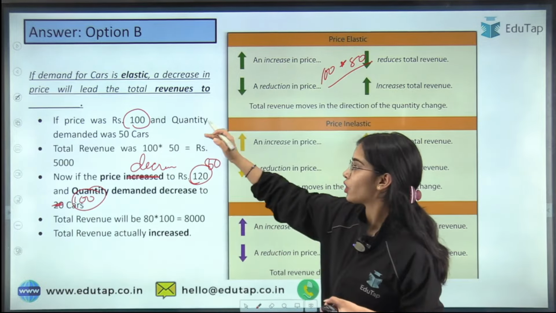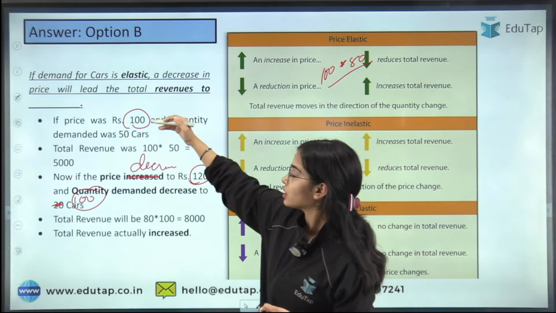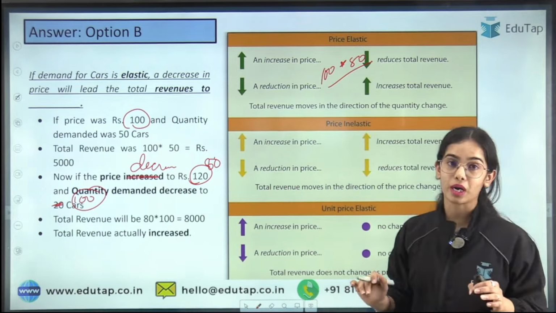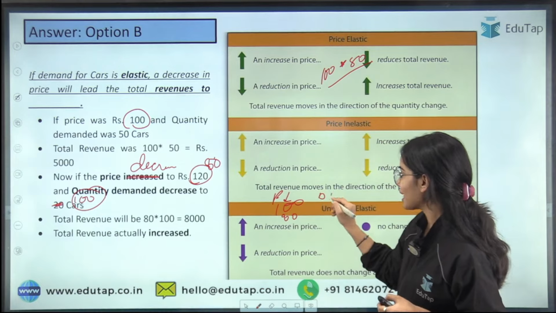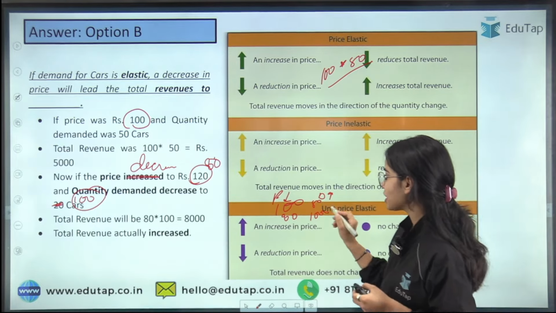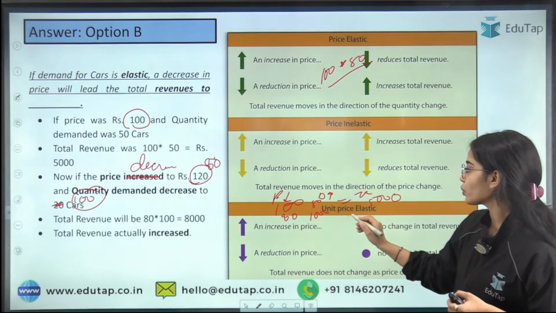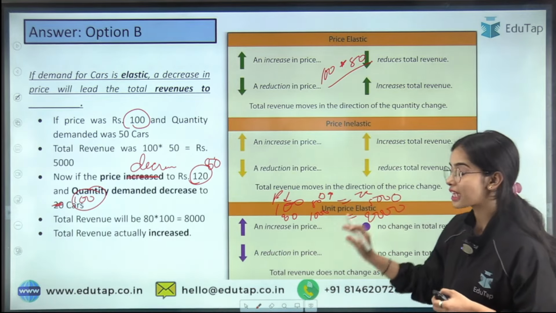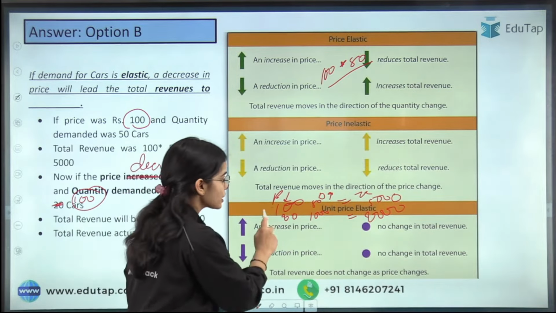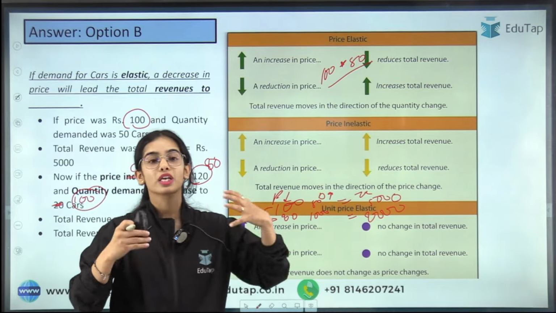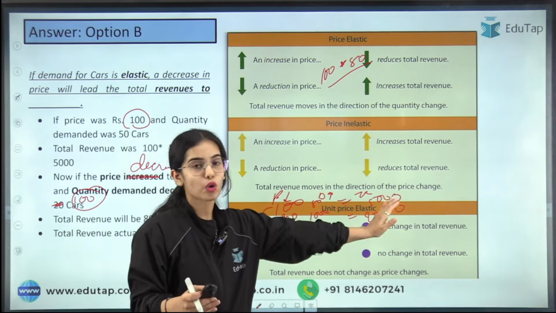So what will happen is that your price is decreasing from 100 to 80 while your demand for the cars is increasing from 50 to 100. That means before your total revenue was 5,000, and now your total revenue has increased to 8,000. So that means if you have elastic demand, then a small decrease in price can lead to a huge increase in demand, and that can increase your total revenue.